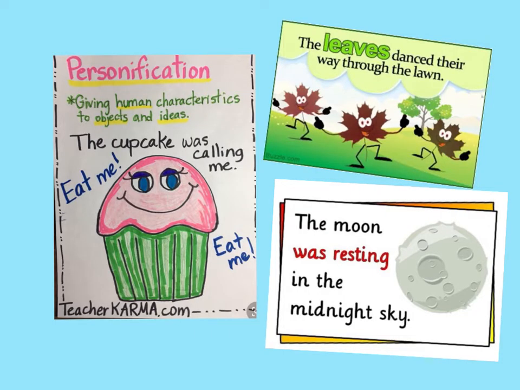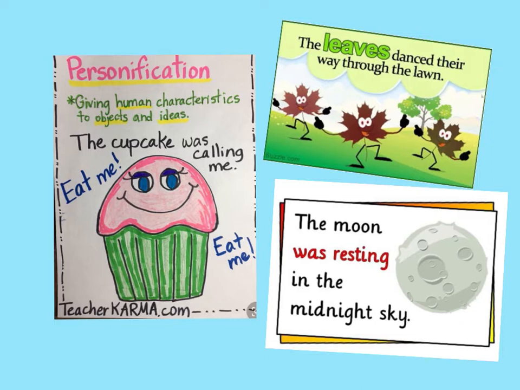The next new type of figurative language is called personification. Okay, that is when you give human characteristics to objects and ideas. For example, the cupcake was calling me. Okay, and it's like the cupcake saying, eat me, eat me. Okay, so the cupcake wasn't actually calling you, but when you looked at it, you really wanted to eat it. So it's almost like it was saying, eat me, eat me.